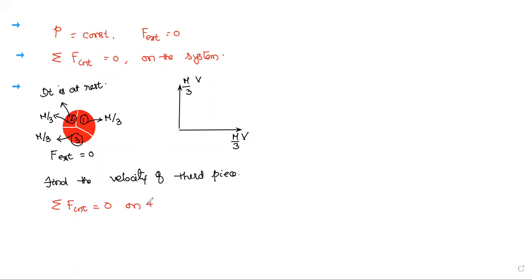This is on the system. But the internal force is not equal to zero on the first body, not equal to zero on the second piece, not equal to zero on the third piece. On the three pieces, internal force is there, but the algebraic sum equals zero.